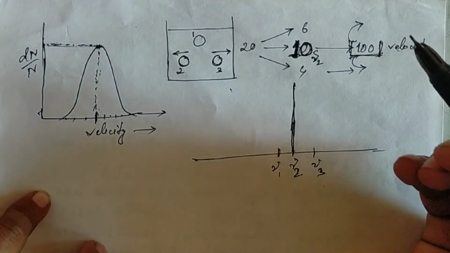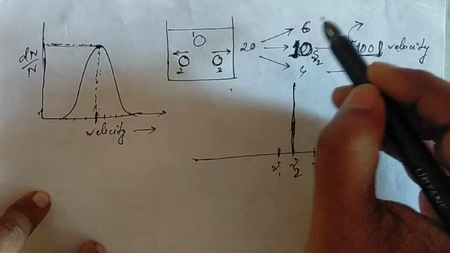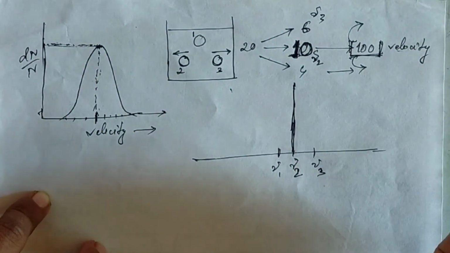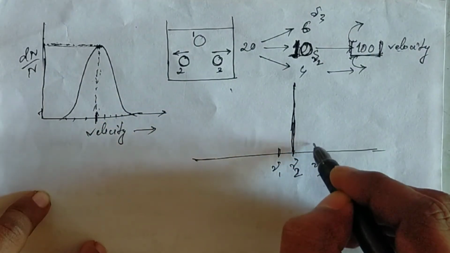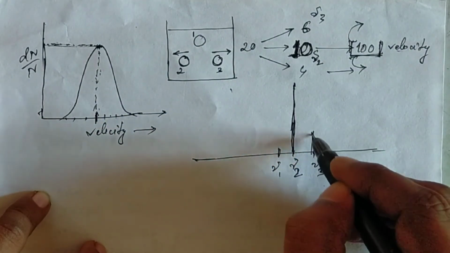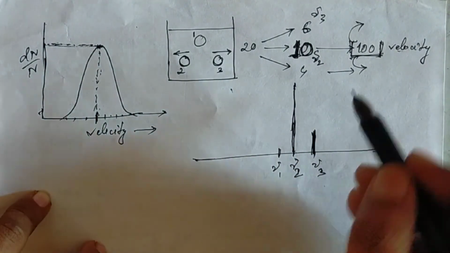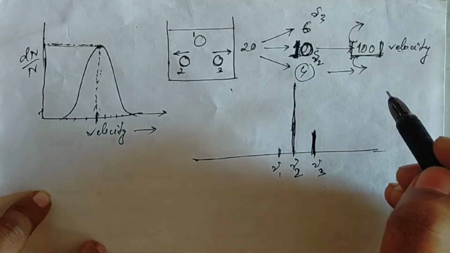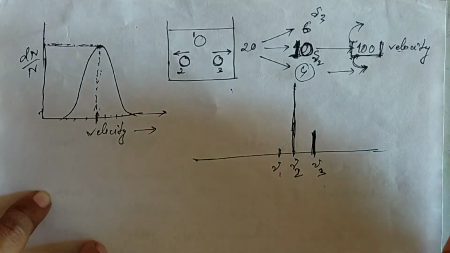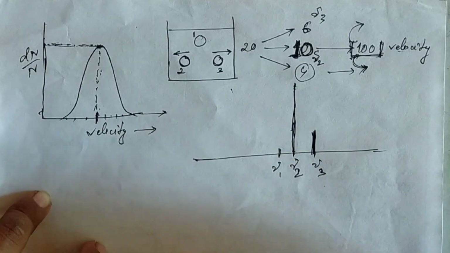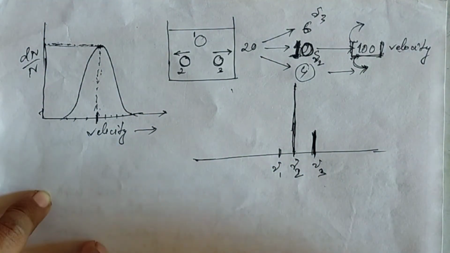And some other molecules, suppose these 6 molecules, are absorbing nu3 frequency of light, so these 6 molecules will give this peak. And for molecules with lesser velocity, they will have lesser energy, so they will absorb lesser frequency light.